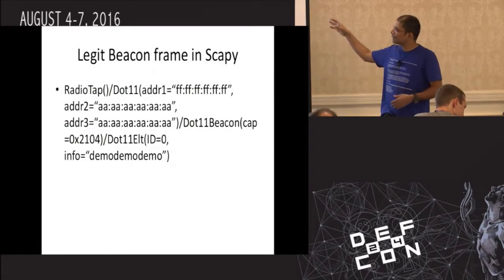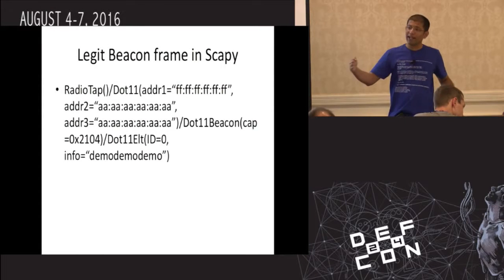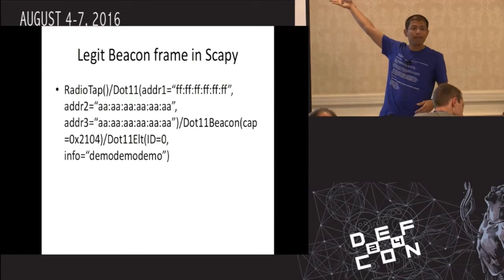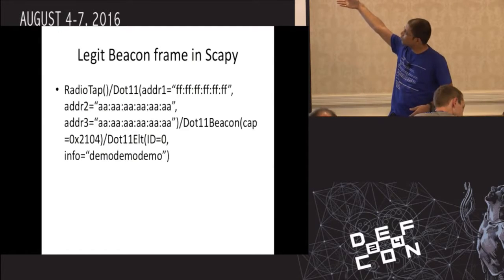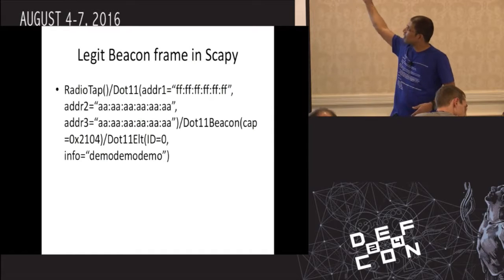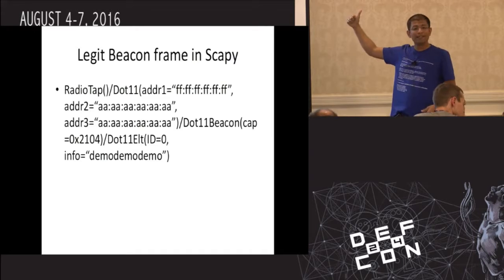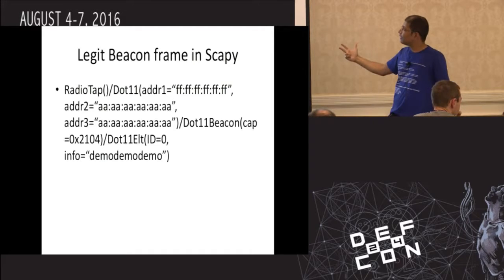We can actually inject these things in more of an OOP way. So basically it's a RadioTap layer, as we have spoken already. Then there is .11 address 1, which is a broadcast address here. Address 2 is nothing but your BSSID. Address 3 is again a BSSID.